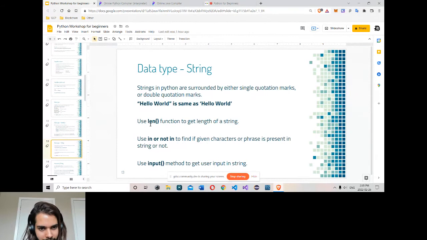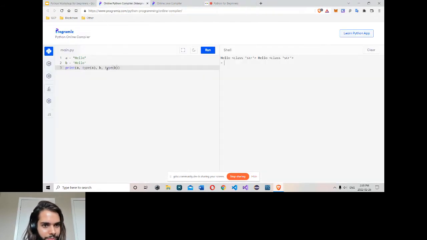Use the length function to find the length of a string. If I go here, I want to find how many letters I have in the string. So I use len(a), same here for b, len(b), click run, you get it. So hello is a string.